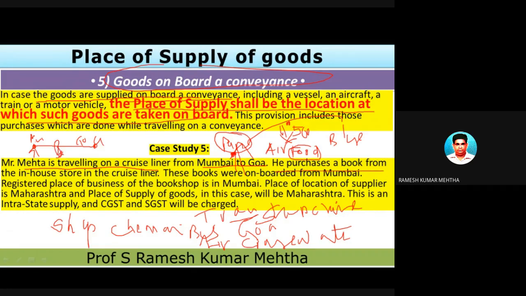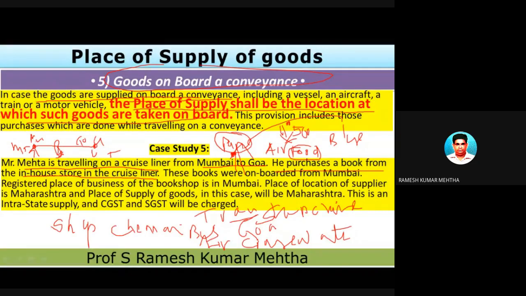He purchases a book from the in-house store in the cruise liner. इसमें एक स्टॉल है, उस स्टॉल में जाके उन्होंने एक बुक खरीदा. Now Goa is a union territory. Bombay is in Maharashtra. So in between Bombay and Goa he is purchasing it. So what type of transaction is it, whether it is interstate or intrastate?